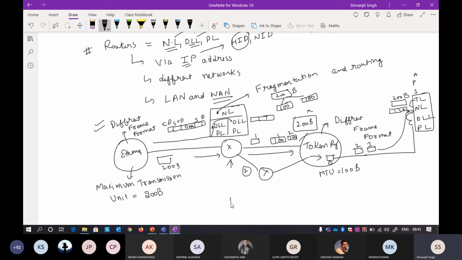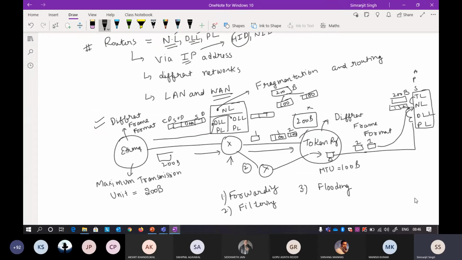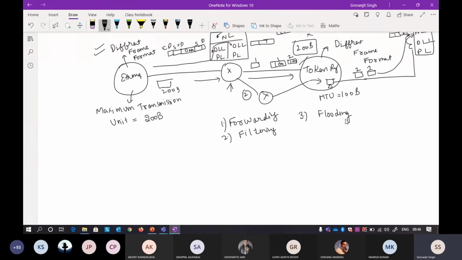So all the functions that are already there, that is forwarding, filtering, flooding is also there. Flooding means that it can send the packet to all of the connected hosts at once. Okay, so flooding is also referred to as broadcasting. Keep that in mind. If you want to broadcast by using a router, you can do that. But if you do not want to broadcast, and you just want to send a particular message to only one router, you can also do that. If you want to send a particular message to two different routers, that is also possible. Okay, so that is the main advantage of this router.